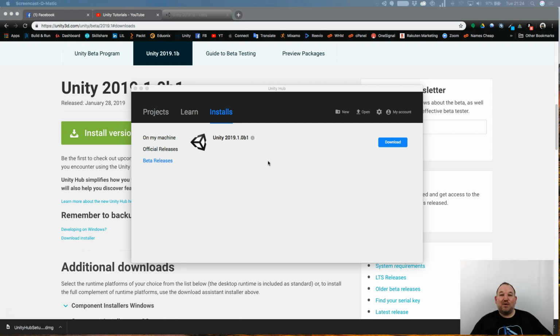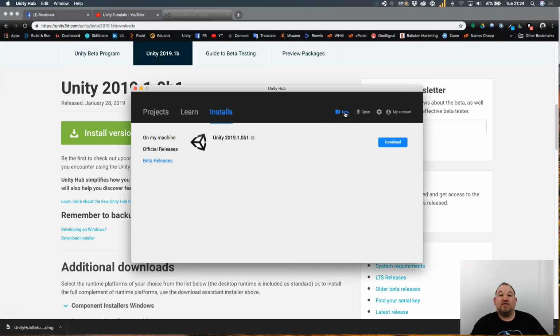Okay, so we now have the software installed. Let's get to it, guys. So what we're going to do is open up our very own first project inside Unity, and I'm going to give you a bit of a walkthrough on the fundamentals of the workspace, the different panels, and how to create your first 3D objects. So as you can see across the top here, there is a button for New.